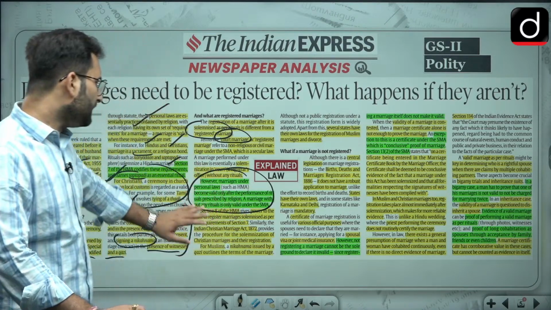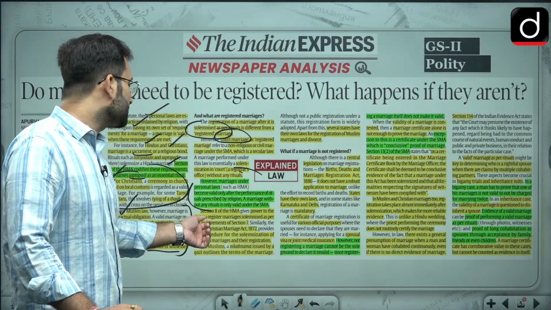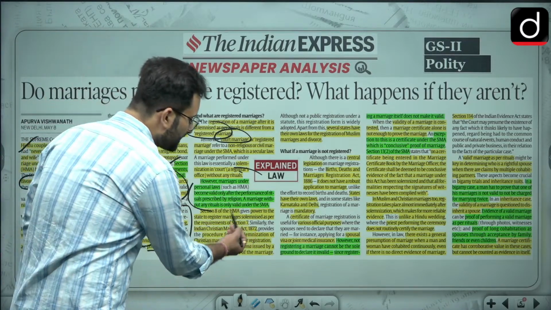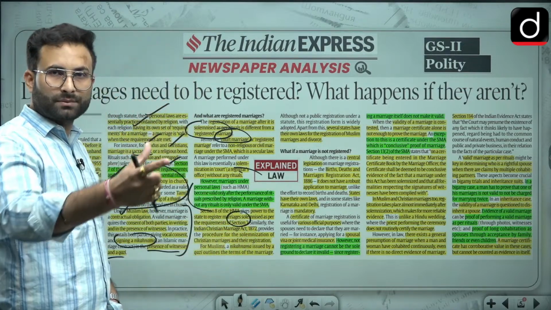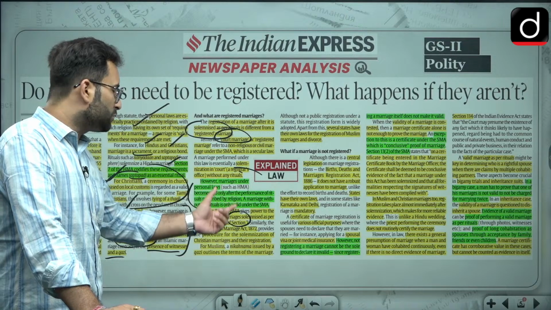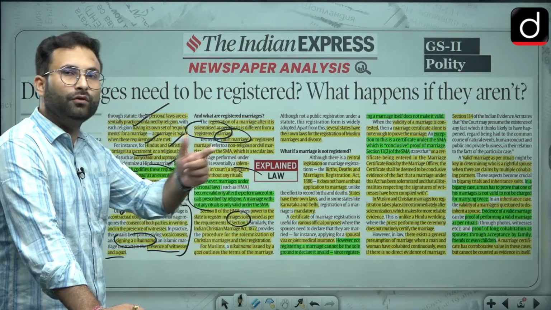Now, Section 8 of the Hindu Marriage Act gives power to the state to register a marriage solemnized as per the requirement of Section 7. Section 7 is basically the Kanyadan and the Saptapadi, or any kind of custom which has to be followed, and Section 8 says that once that solemnization has happened, you can go for the registration.